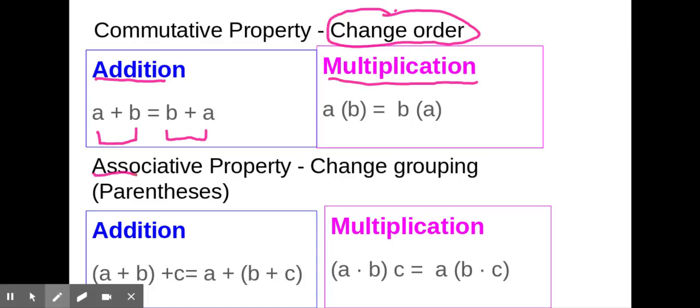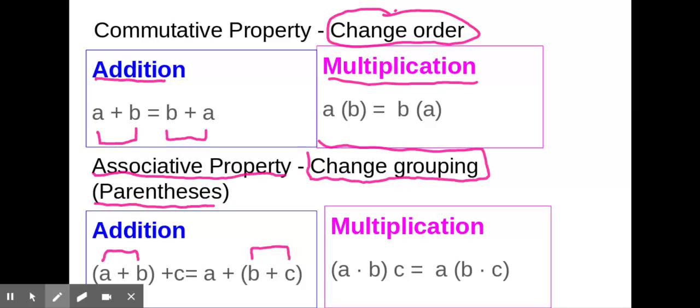The associative property. Remember, if the order is the same, then it's not the commutative property. So check the order before you look at anything else, right? If you're trying to identify a property, look at the order first. In this case, the order is the same. A, B, C, A, B, C. The order is the same. The thing that's changing are the parentheses or the grouping symbols. So A plus B is going to be added first. And in this case, B plus C is going to be added first. So the order or the emphasis changes for the associative property.